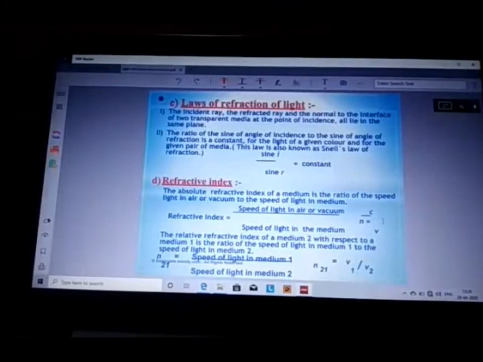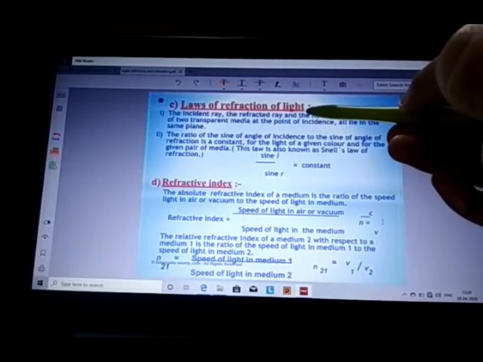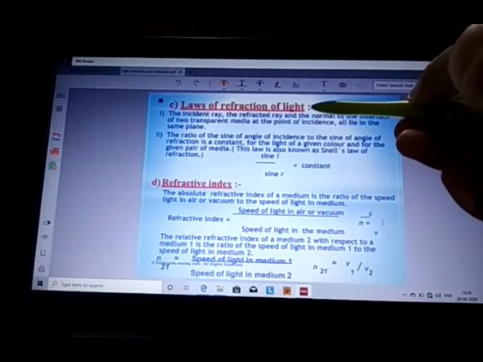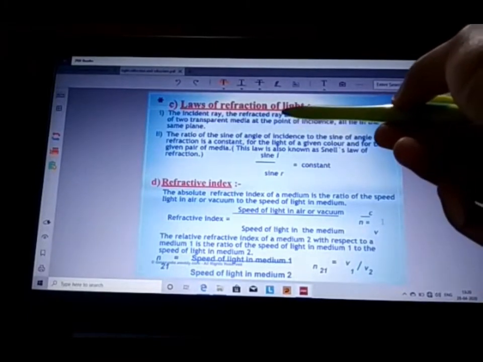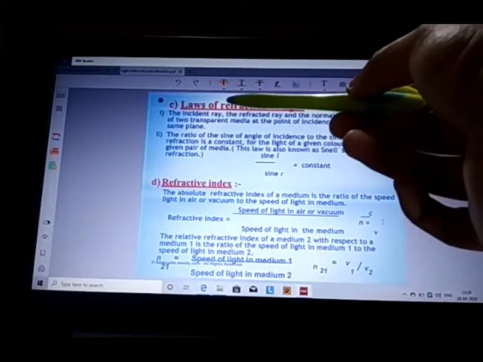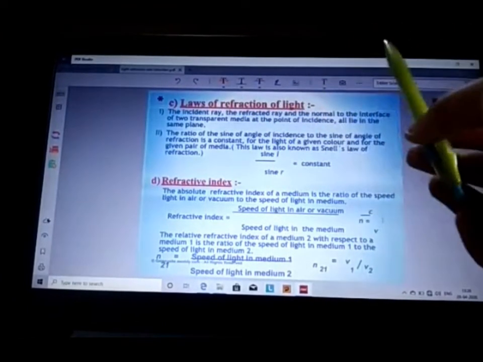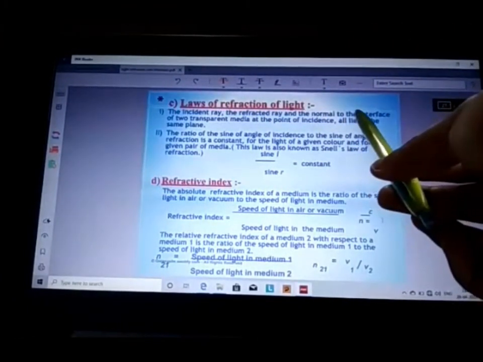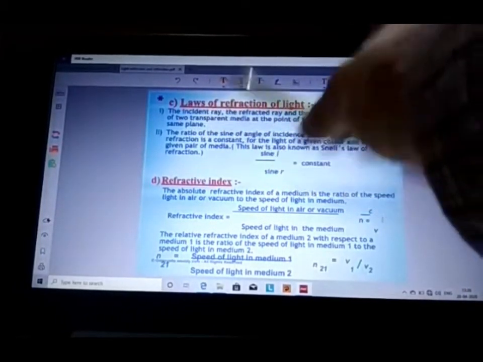Now the next topic we have to start is the law of refraction of light. There are two basic laws of refraction of light, as in the case of reflection of light. The first law is: the incident ray, the refracted ray and the normal at the point of incidence all lie in the same plane.